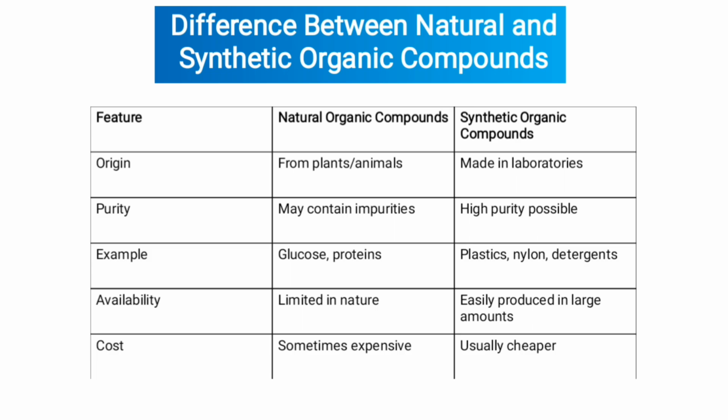Examples: natural organic compounds glucose, protein, while examples of synthetic organic compounds are plastic, nylon, detergents. Availability of natural organic compounds limited in nature, while synthetic organic compounds easily produced in large amounts. Cost: natural organic compounds sometimes expensive, while synthetic organic compounds usually cheaper.